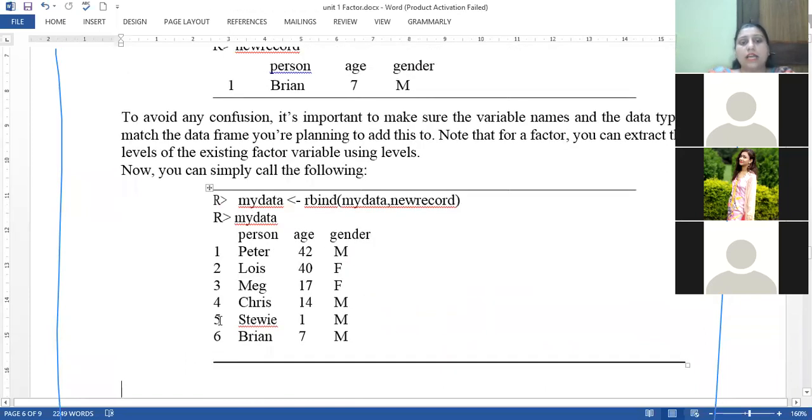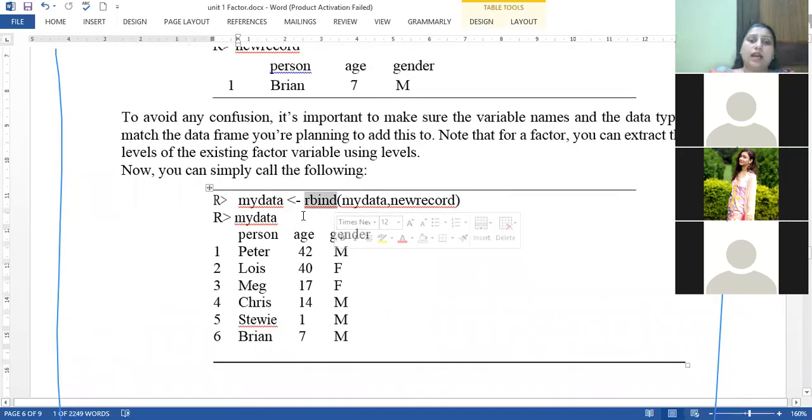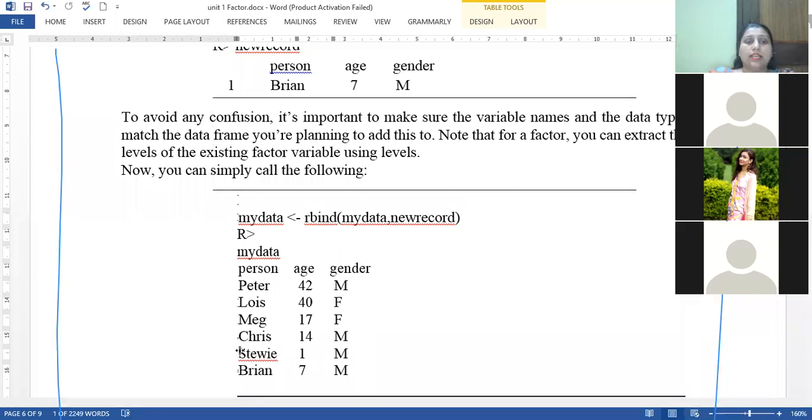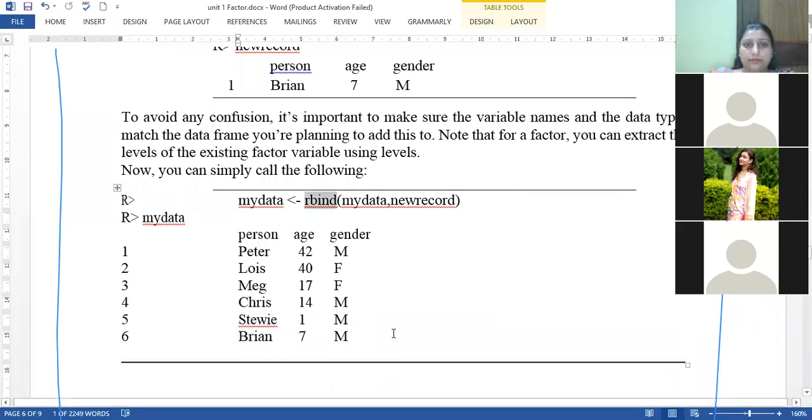For this purpose, I have used the command rbind. Within rbind, we have to pass my data, the existing data set, and the new record, which means a new row. The rbind function will combine these two together. So if you print it, at the last, the 6th serial number, we will get a new data set.